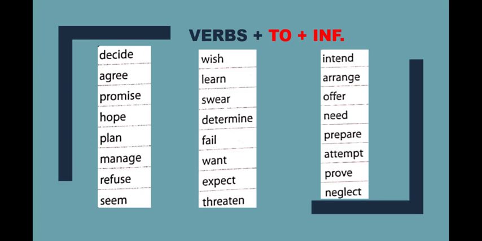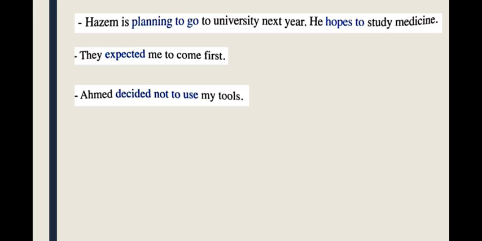We have here a list of verbs such as decide, agree, promise, hope, blame, manage, refuse, and so on, as you see. Okay, and all of these words use to plus infinitive. So when you use a verb like decide or wish and plan, you say Hazim is planning to go to university next year. He hopes to study medicine.